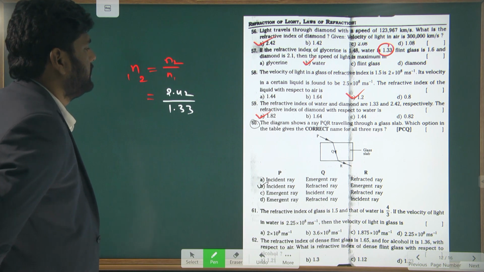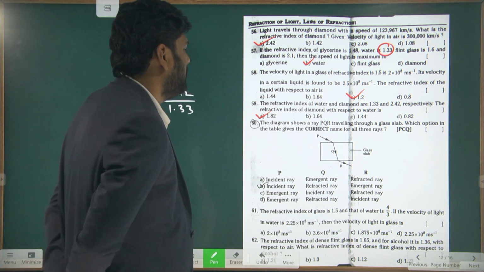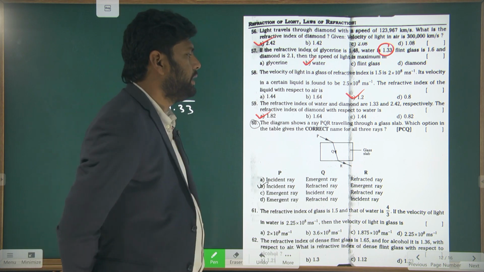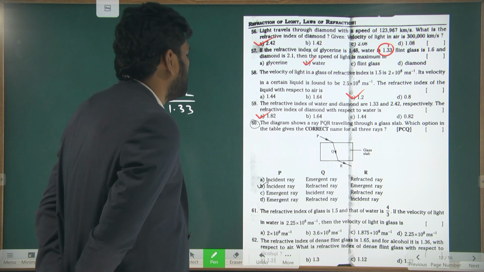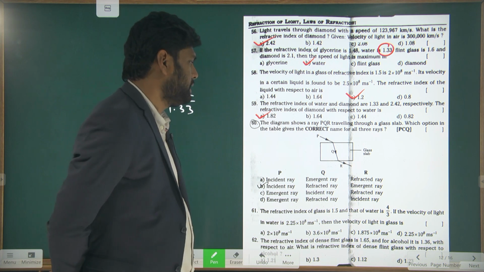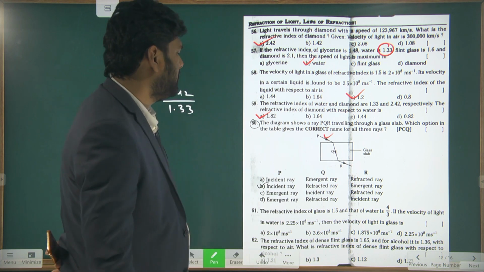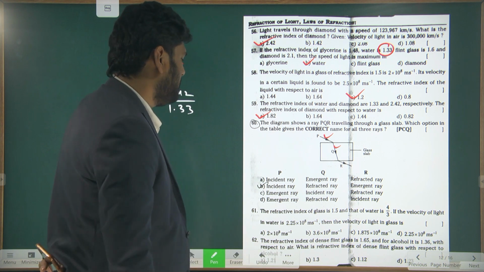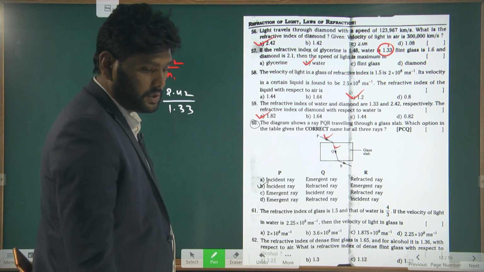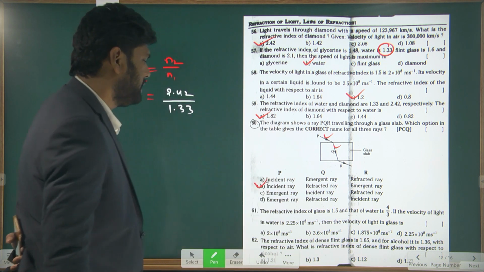Next, the diagram shows a ray PQR traveling through a glass slab. Which option in the table gives the correct names for the three rays? So here, this is the incident light ray, this is the refracted light ray, and this is the emergent light ray. Which option is showing the same thing? Option B is showing the same thing. So the answer is 2.